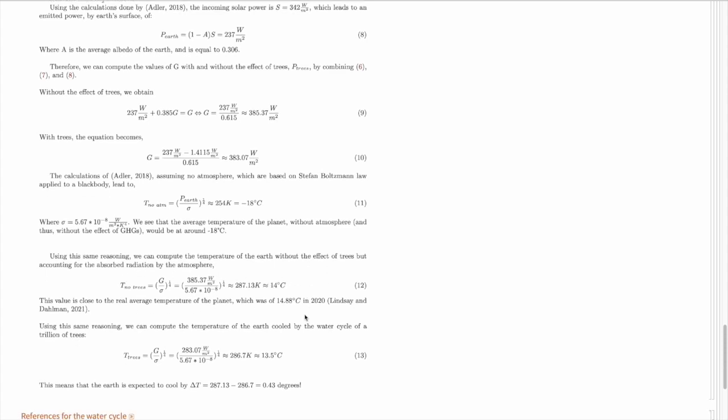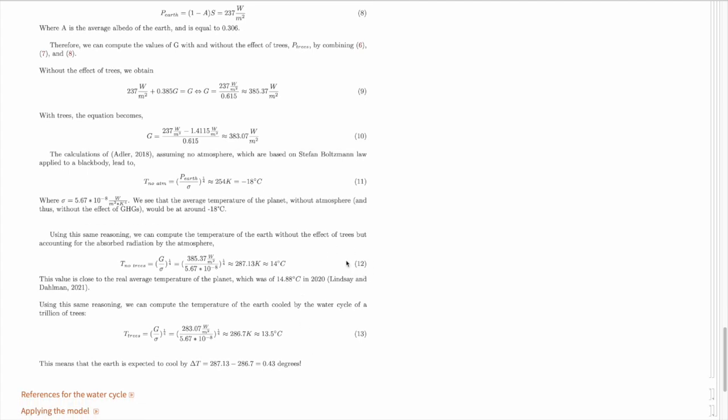From that, we could calculate two main temperatures: the temperature of the planet without the added trillion trees, which is equal to around 14 degrees Celsius, and is very convincing since the average temperature in the 20th century was actually 13.9 degrees Celsius, and the current average temperature in 2020 was slightly above that, which is of course increased due to greenhouse gases. So this result seems to confirm that our model is indeed a good representation of reality.